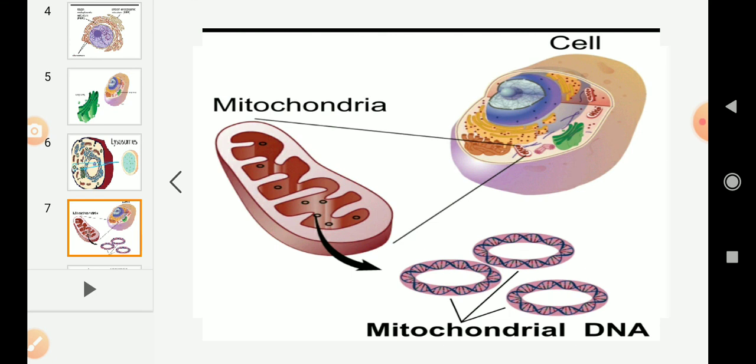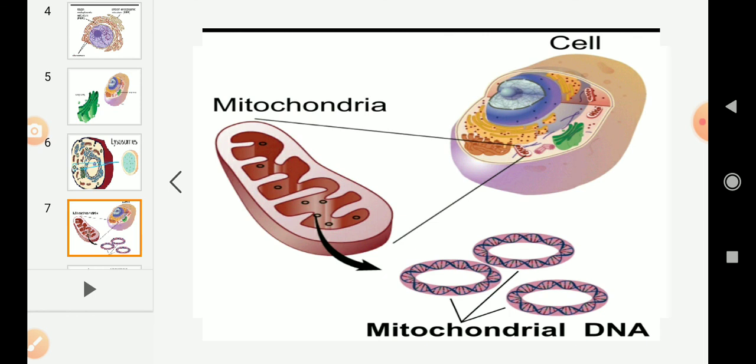And energy is stored in the mitochondria in the form of ATP. It means adenosine triphosphate. And when our body needs energy, the ATP molecule is broken down and energy is produced.